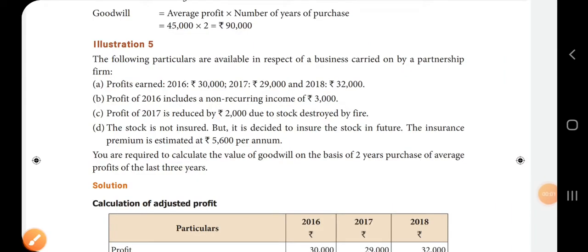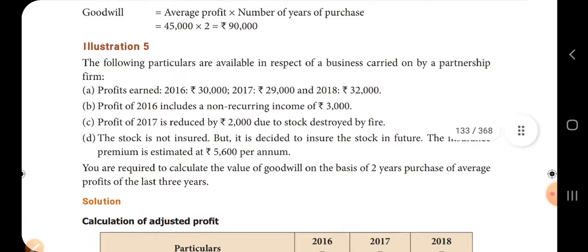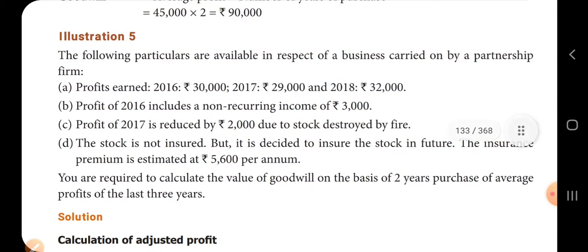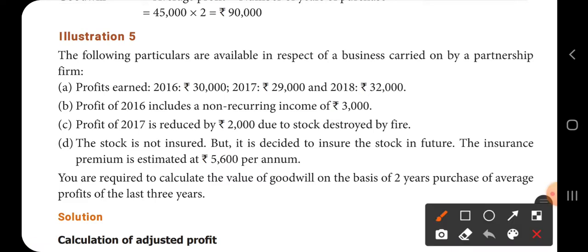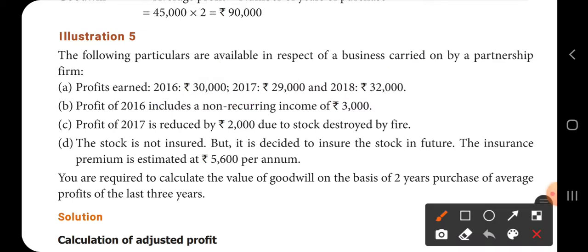Hello students, continuation of Unit 4 Accountancy, illustration problem number 5. The following particulars are available in respect of a business carried on by a partnership firm. Profits earned in the year 2016 is 30,000, 2017 is 29,000 and 2018 is 32,000. Profits of 2016 includes non-recurring income of 3,000.